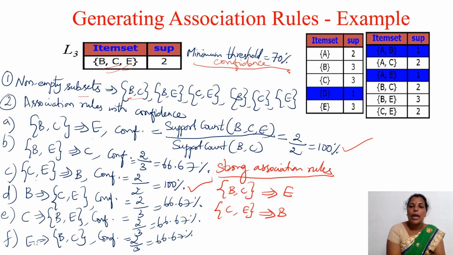So using the Apriori algorithm, we can find the frequent item sets. From the frequent item sets, based on the minimum confidence threshold, we have to extract the strong association rules.